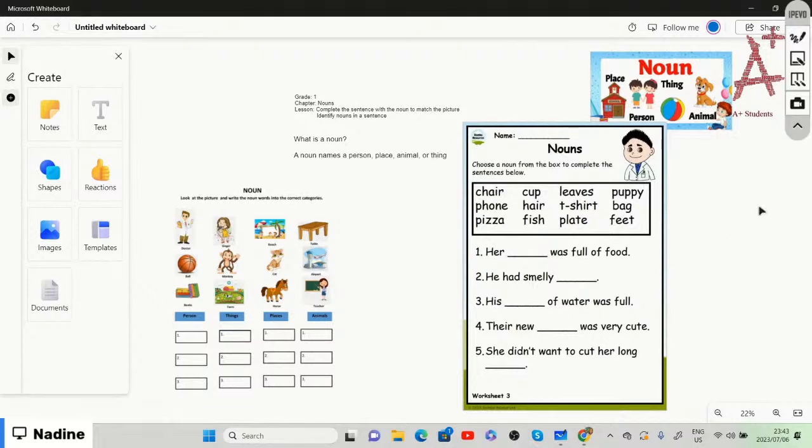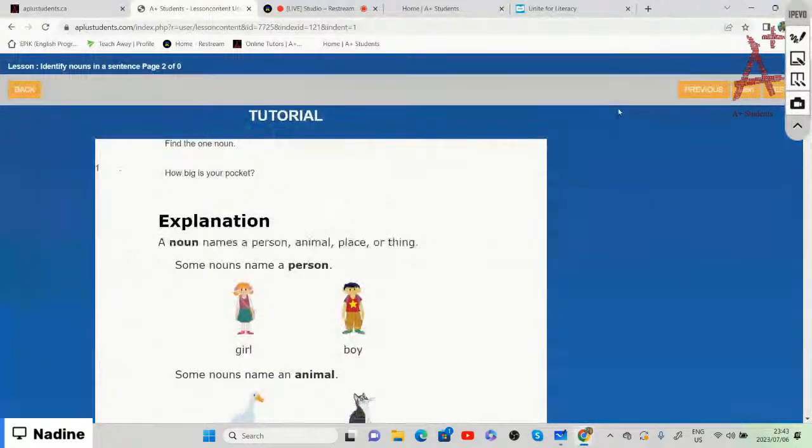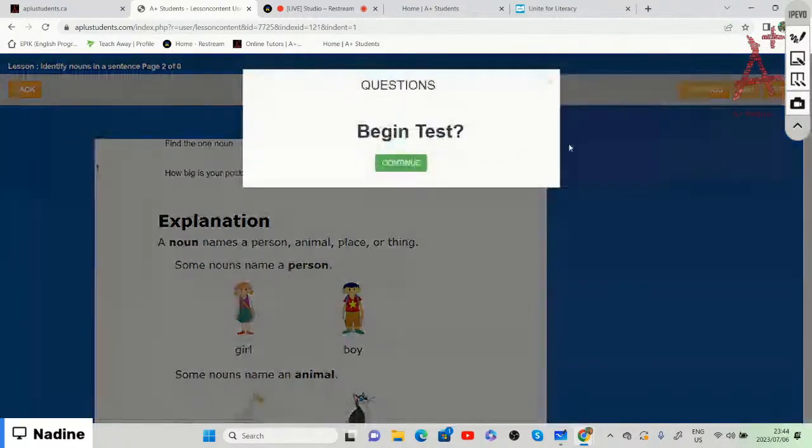All right, so now back to the tutorial we go, and now we're going to do the test, right? So we're going to test ourselves on identifying nouns within the sentences, right? So within this tutorial, we identified nouns within the sentences. We identified the noun, and we were also able to say if the noun is a person, an animal, a place, or a thing, right? And then we also identified or chose specific nouns from the box and matched it with the correct sentence. So now we're going to the test, right? So begin the test.